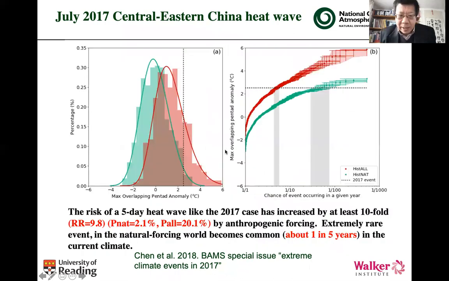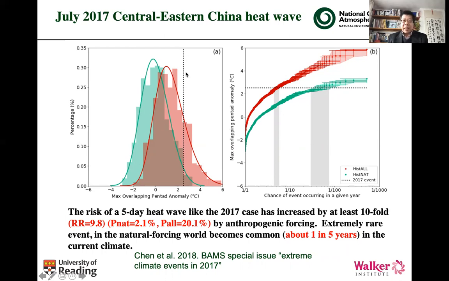And so they used a Met Office historical and natural simulation for July 2017, and the group analyzed the probability density function that shows on the left-hand side, and once again, the green line shows the PDF for the natural simulation, and the red line shows the PDF for the historical simulation. And you can see relative to natural simulation, historical simulation that includes, for example, anthropogenic forcing led to a temperature shift to the right, indicating anthropogenic forcing warming the temperature.